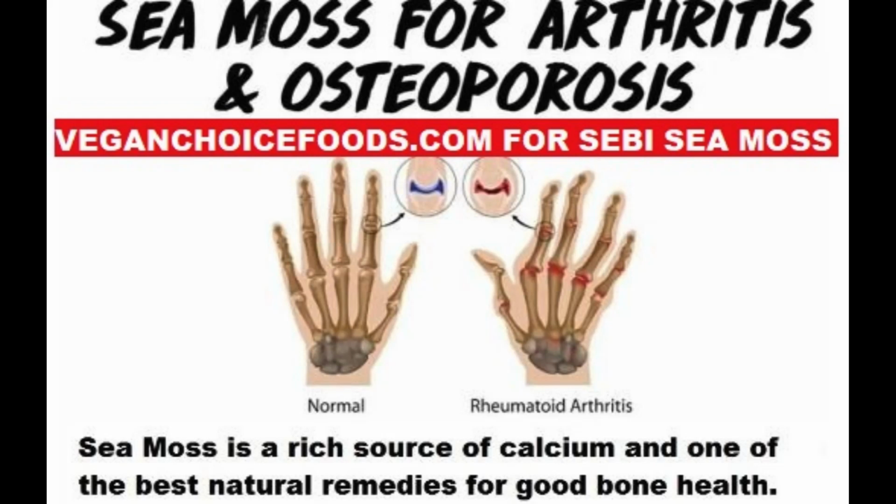Having OA in one part of your body also increases your risk of developing OA in other parts of your body.